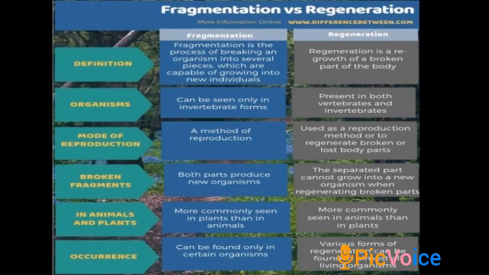In case of fragmentation, all the fragments eventually grow into a new organism. But in case of regeneration, such as in planaria, hydra, and starfish, under certain circumstances they are able to regrow into new individuals. But in certain cases we have seen that it is just a method of repair of the damaged parts, and it does not help in reproduction.